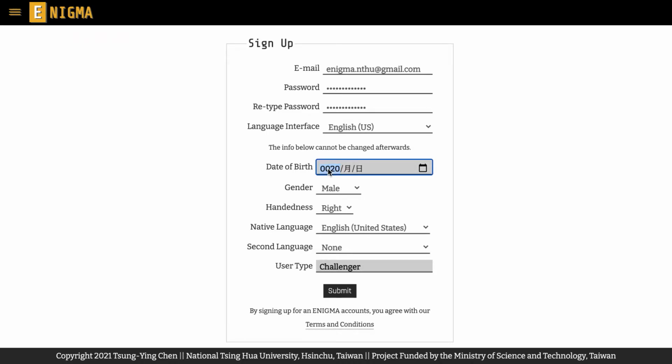The date of birth is particularly important since it determines whether you can participate in a challenge in Enigma, and it may be a determining factor in language learning. So we hope that you can provide the most accurate information. Your date of birth won't be disclosed to any Enigma user, and it will be automatically converted to your age at the time of the participation in an experiment. So experimenters will not see your date of birth directly.